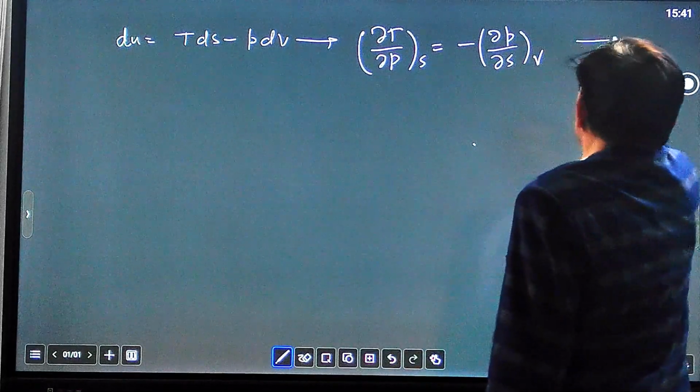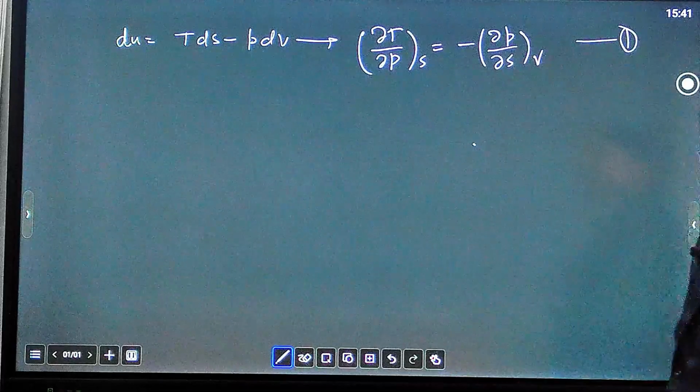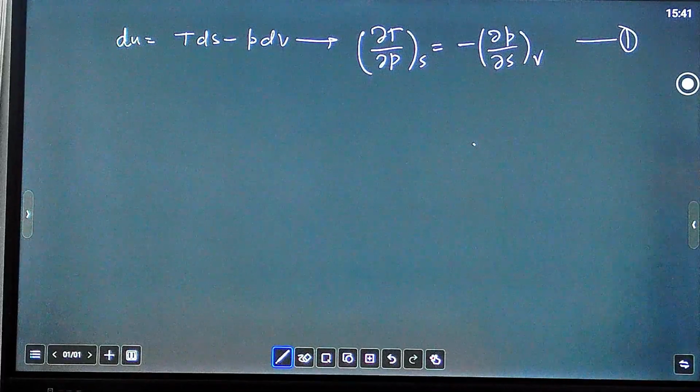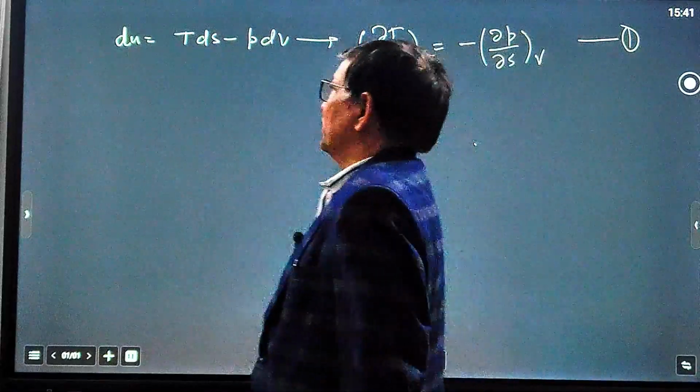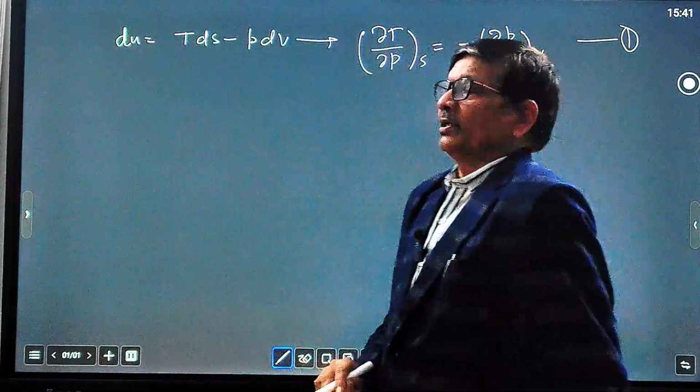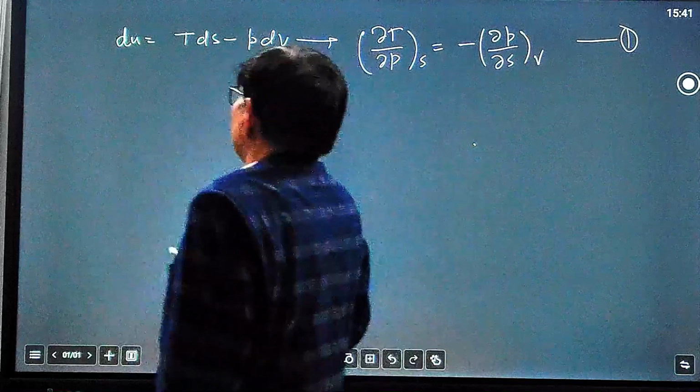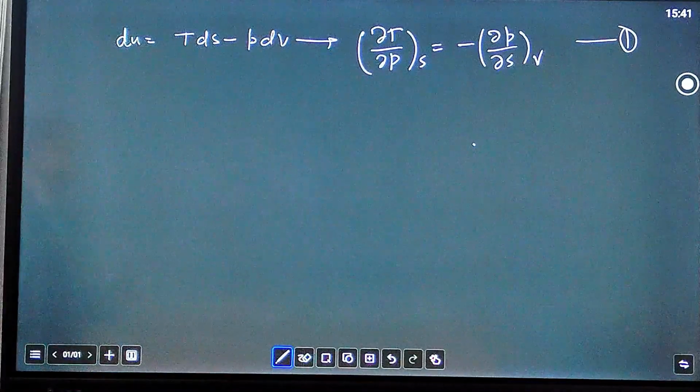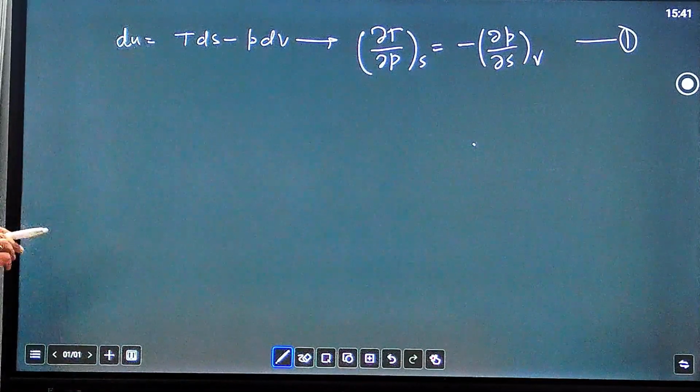This is the first Maxwell relation based on the internal energy thermodynamic potential U.